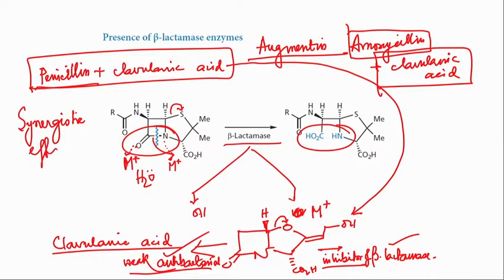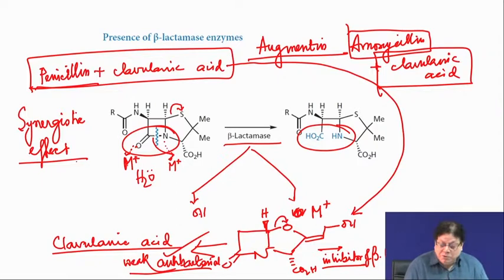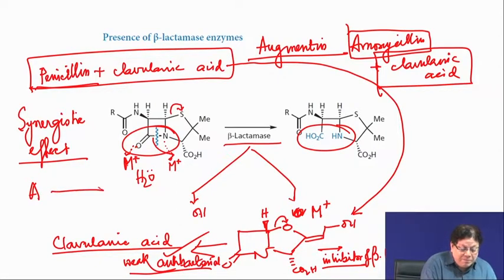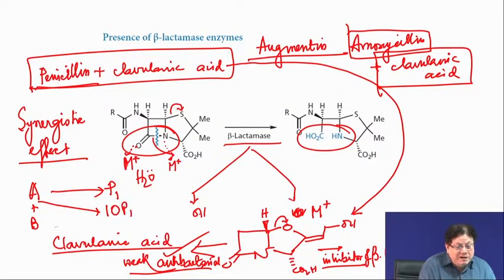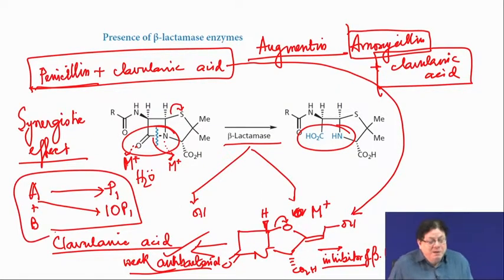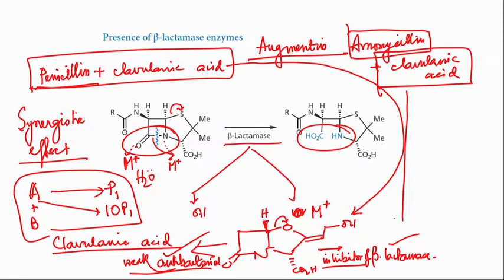Synergistic effect is that suppose you have a drug A and that has a potency say P1, and now you mix that with B, now the potency is say 10 P1, that means 10 times more potent in presence of B. How does that happen? This synergism can be very easily described by comparing with a real life scenario. This is not chemistry, but it can explain this synergism very well.